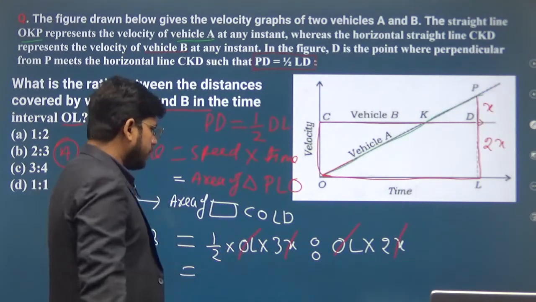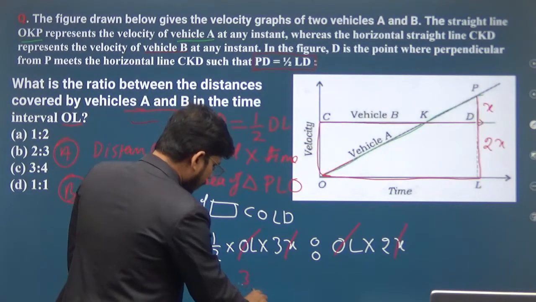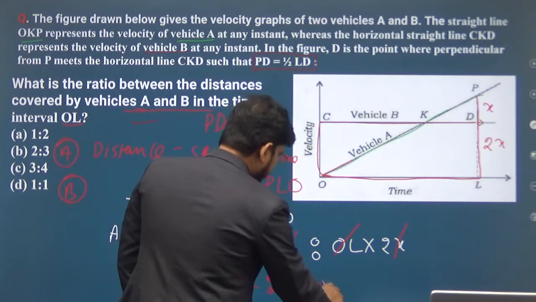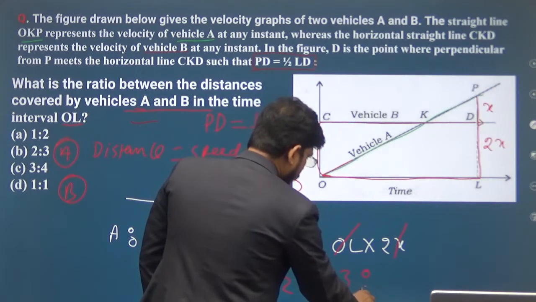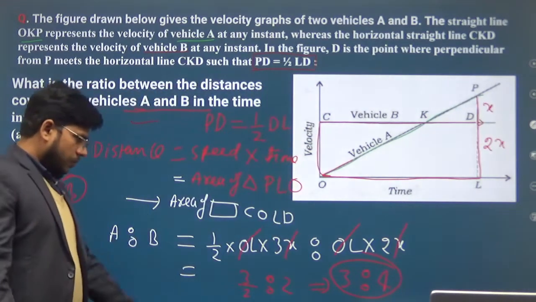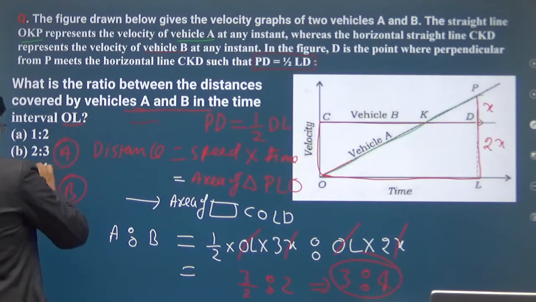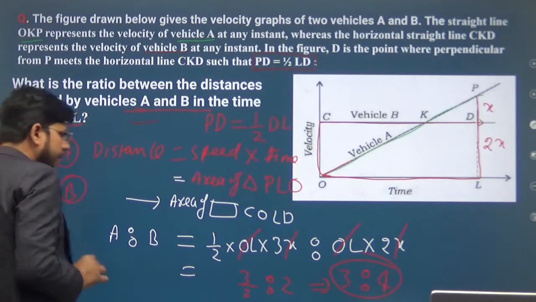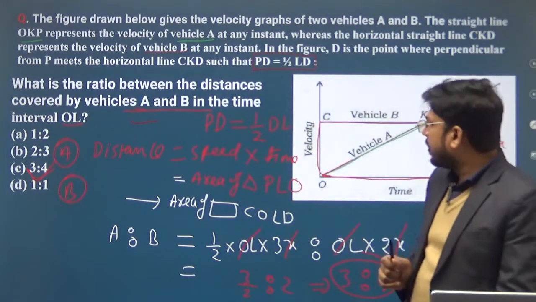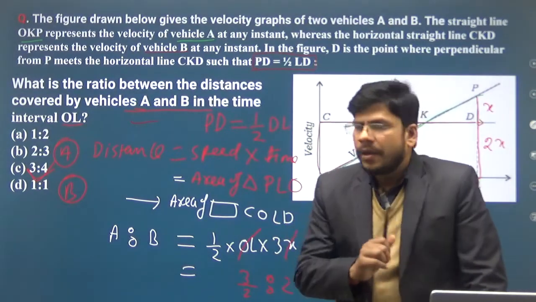So you will be getting 3/2 is to 2, and that is 3:4. So what will be the answer? 3:4. So option C will be the right answer. Clear? Is that clear to all of you?